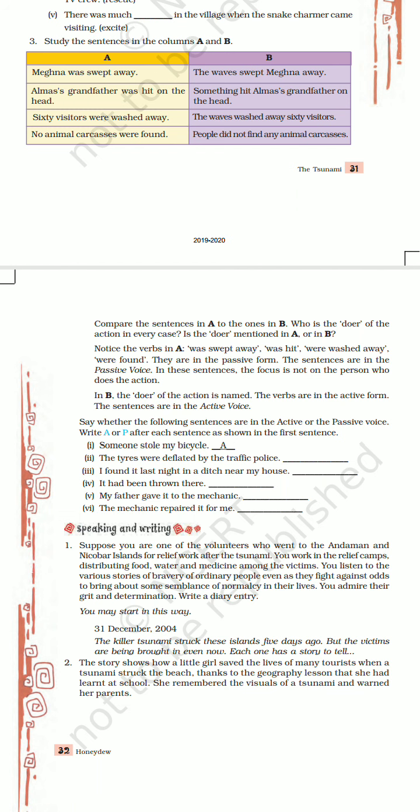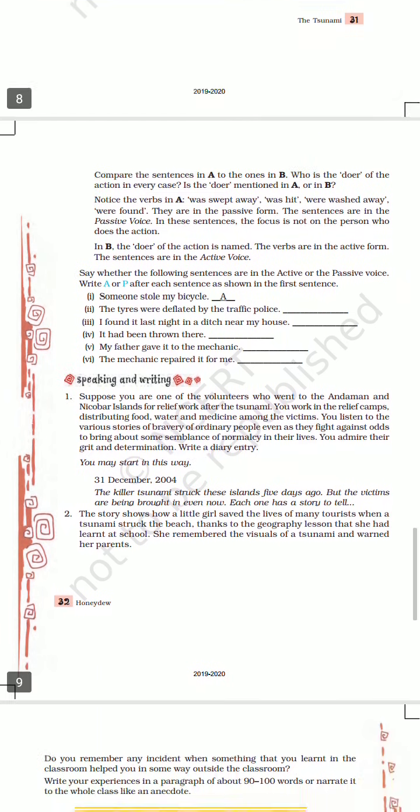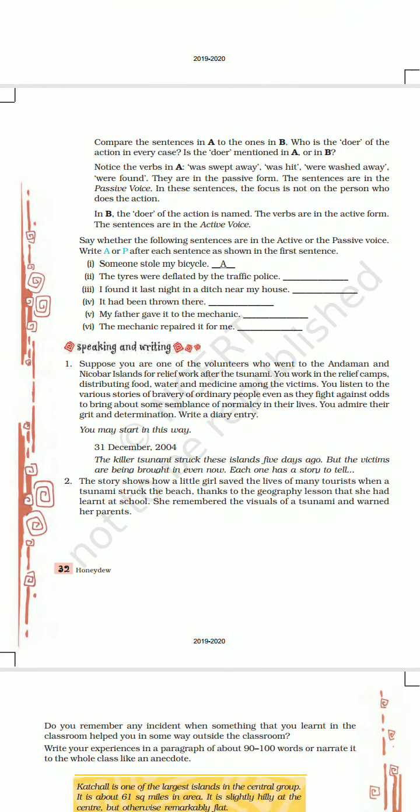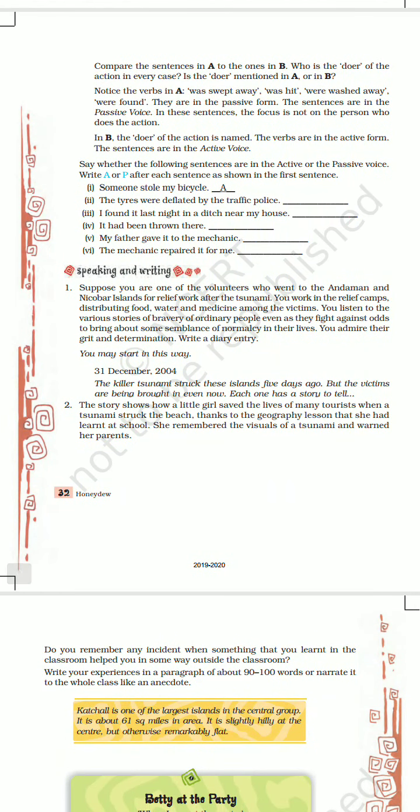Let's try to understand from the exercise. Number 1. Someone stole my bicycle. Is it active or passive? Someone stole. Someone is our subject and he has stolen the bicycle. So it is active because subject is doing the work.